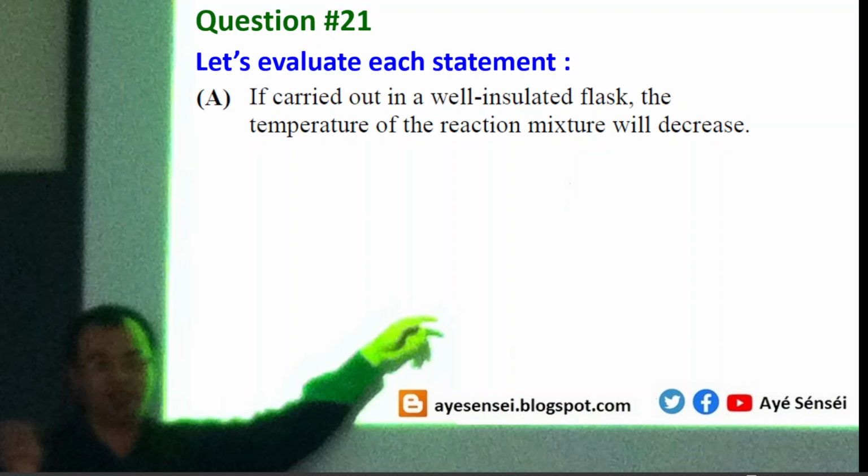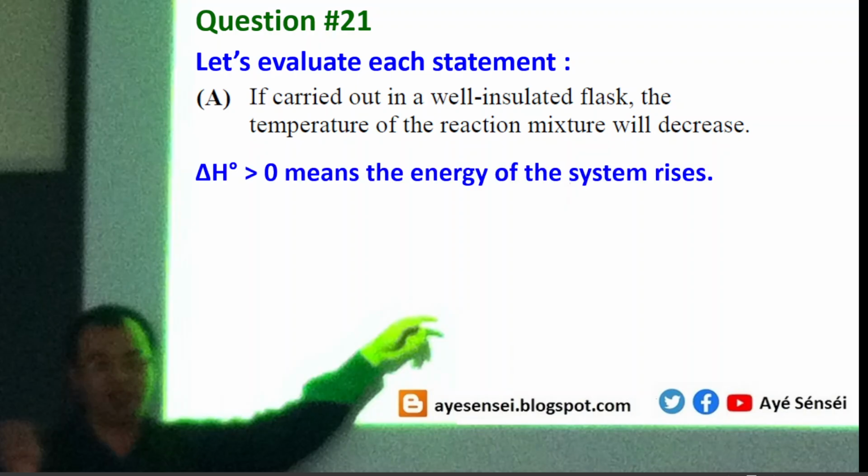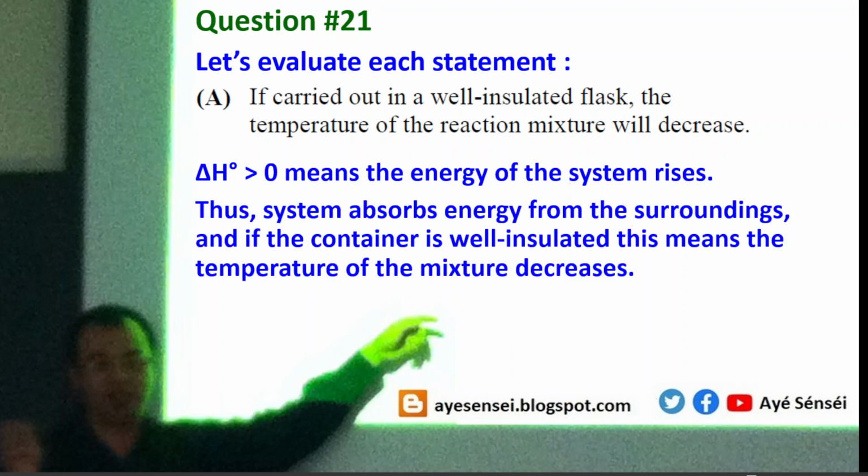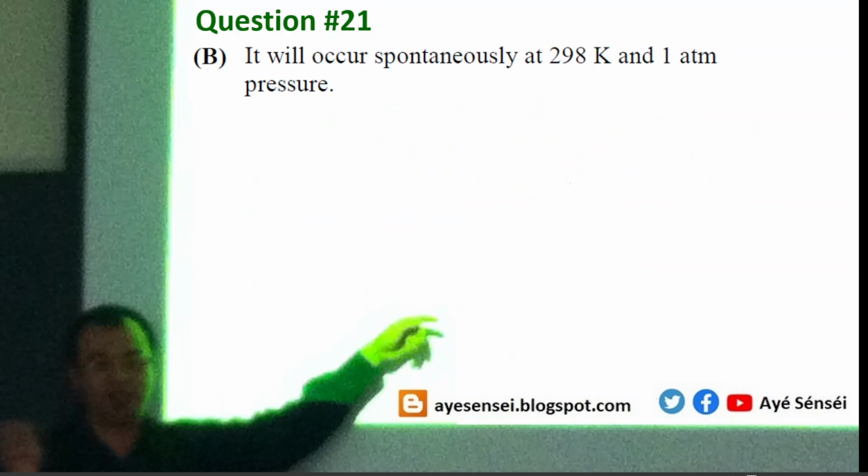If you can recall the question, it says that the reaction has a positive enthalpy change. So, this means the energy of the system rises. The next question is, how does the system get its energy? Of course, the energy is taken from the surroundings. And if the container is well insulated, this means that the temperature of the mixture will decrease, which means option A is correct. But anyhow, let's check the other options.